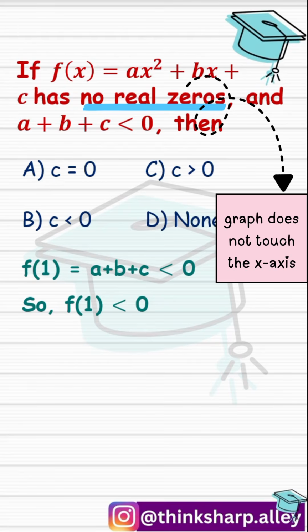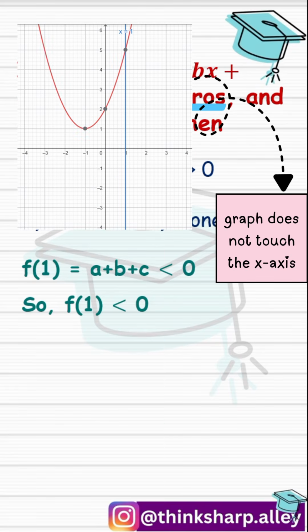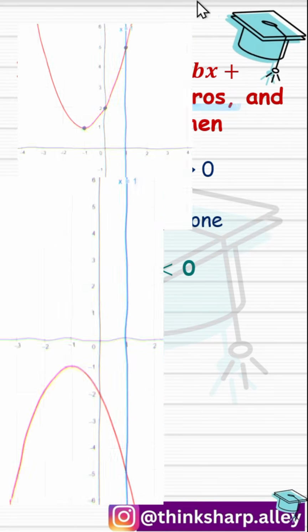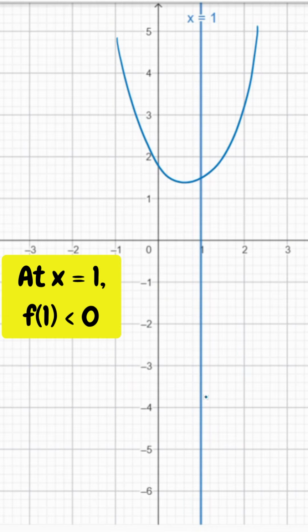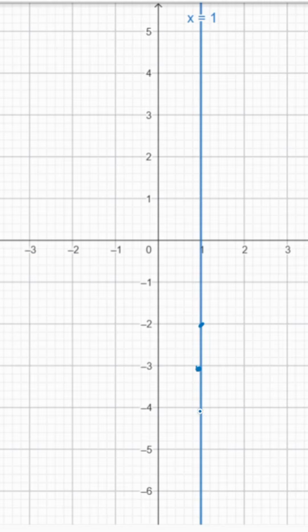So the parabola is either completely above or completely below the x-axis. But we already have a point that at x equal to 1, it's below the x-axis. So the graph cannot be above. Let me explain this. That means at x equal to 1, the value of the function is negative. So the graph is below the x-axis at that point. It will cut the line x equal to 1 below the x-axis, somewhere over here, these points, right?